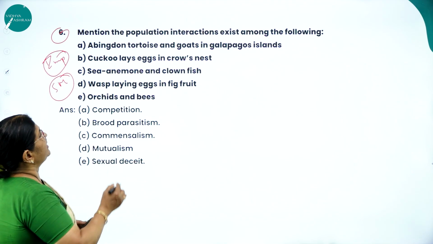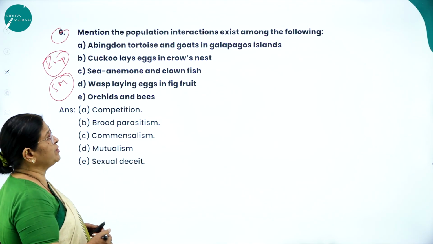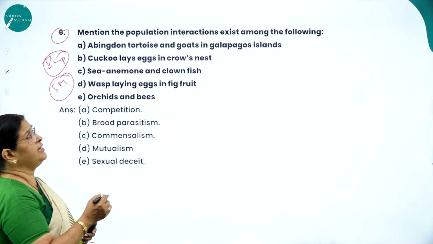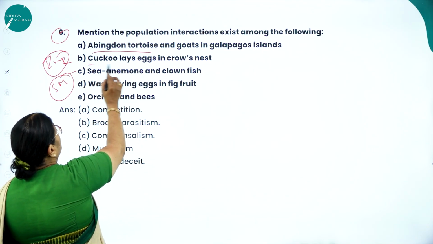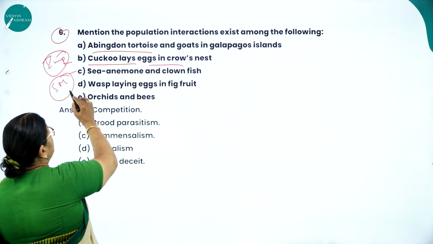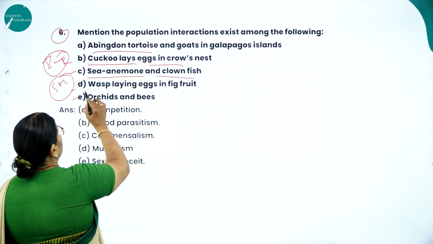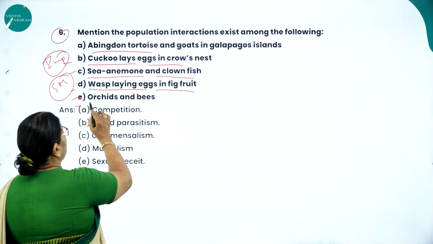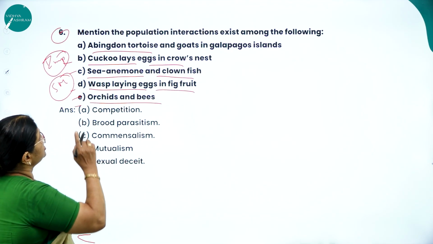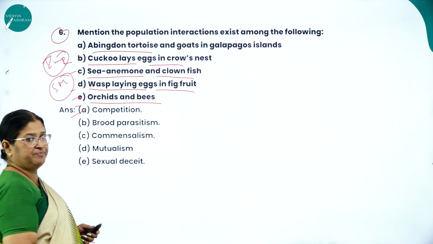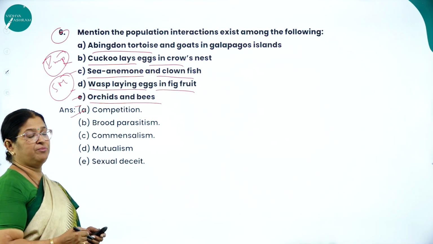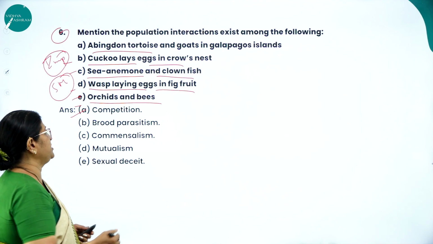Abingdon tortoise and goats in Galapagos. What type of interaction is it between Abingdon tortoise and goats in Galapagos Island? Cuckoo lays eggs in crow's nest, sea anemone and clownfish, wasp laying eggs in the fig fruit, orchids and bees. The first one, Abingdon tortoise and goats in Galapagos Island, is competition. It is interspecific competition between 2 different species.